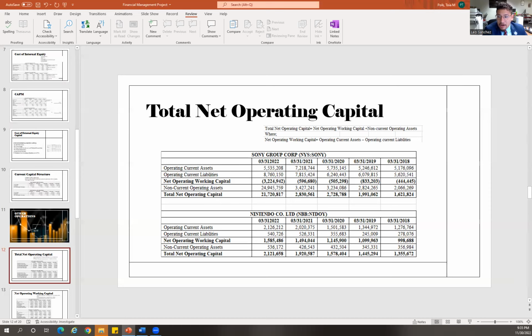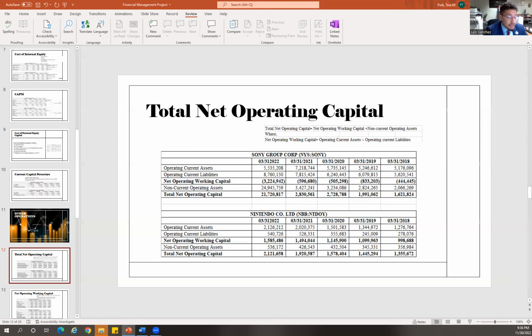However, upon a comparison between the two companies, Sony has significantly higher total net operation capital than Nintendo. In this regard, we can say that Sony has more ability and capacity to maintain